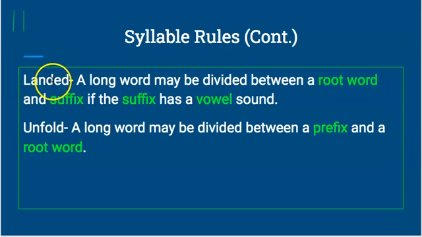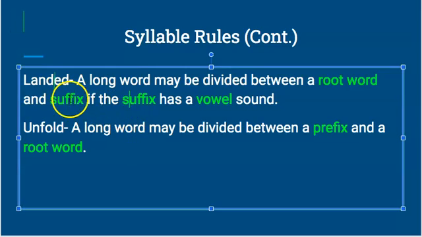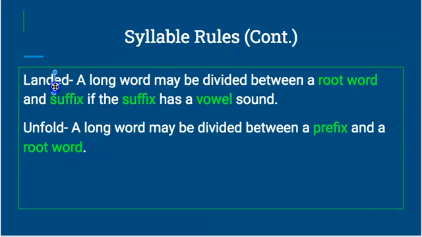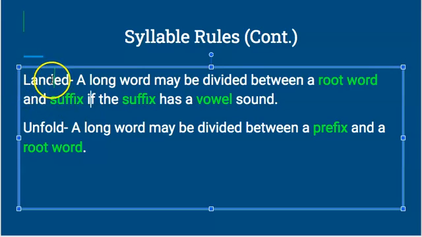So you're going to divide landed between the word land and the suffix ed. So that's where we would divide that. So between the root word and the suffix. Remember, suffix comes at the end of a word.